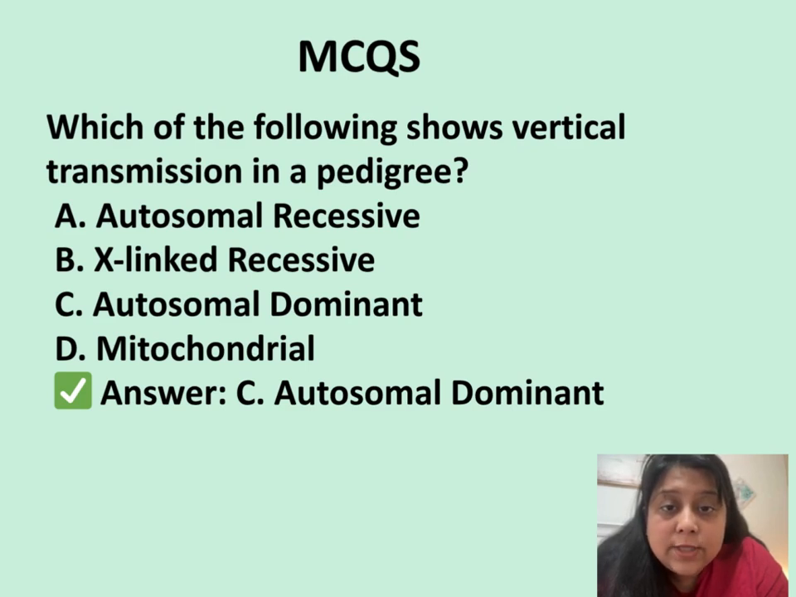So now let's do some MCQs. The first question is, which of the following shows vertical transmission in a pedigree? Autosomal recessive, X-linked recessive, autosomal dominant, or mitochondrial? As I have told you in the previous slide, autosomal dominant has characteristic vertical transmission in a pedigree. So the answer is C, autosomal dominant.